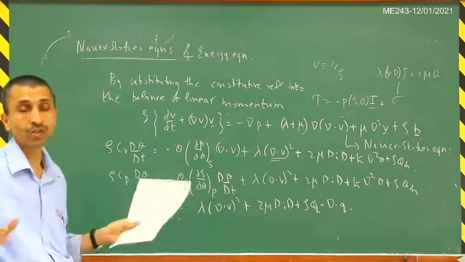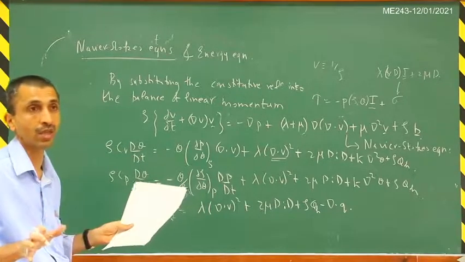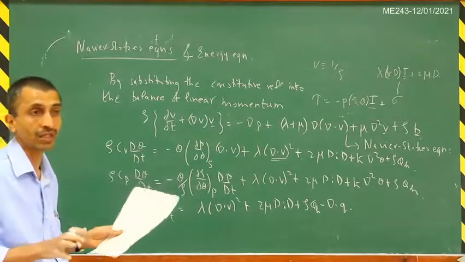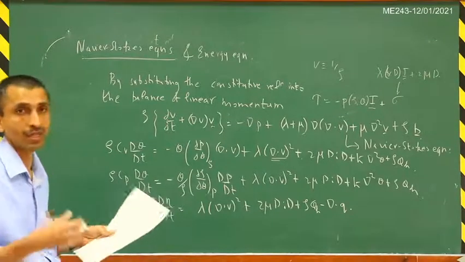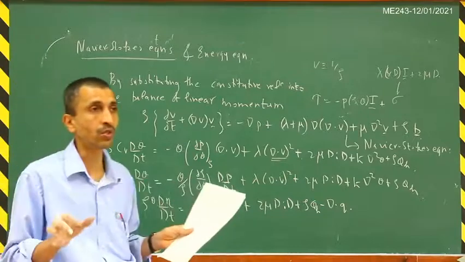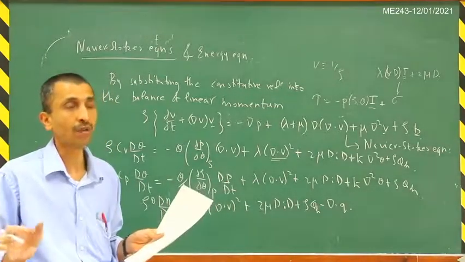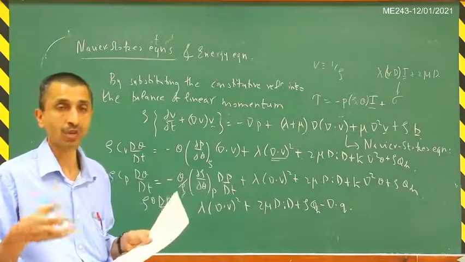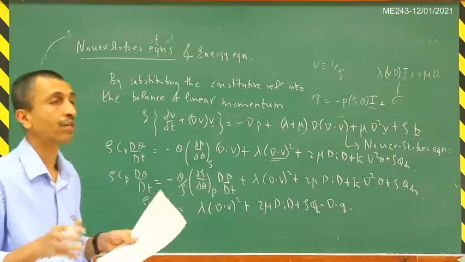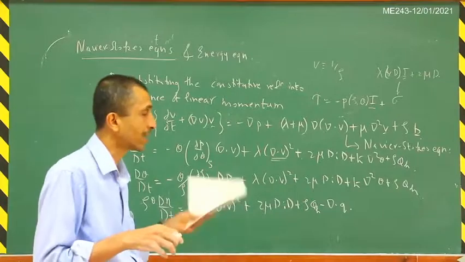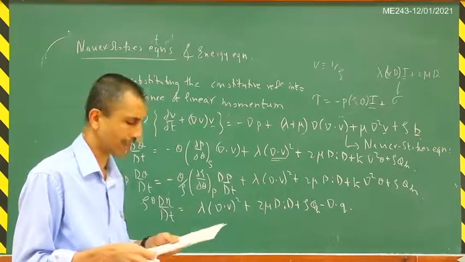Once you ensure that your constitutive relation satisfies the restrictions imposed by the second law of thermodynamics, then after that you don't need to worry about the second law explicitly, because your constitutive relations are necessary and sufficient conditions for the second law to be satisfied.